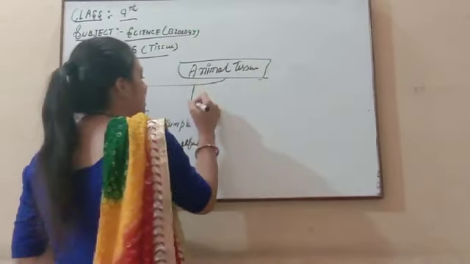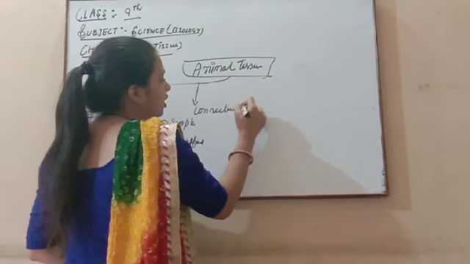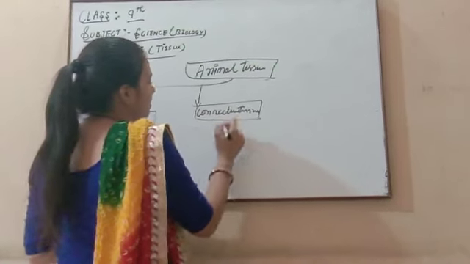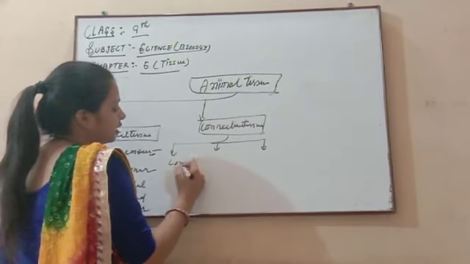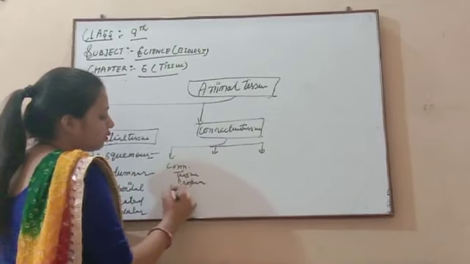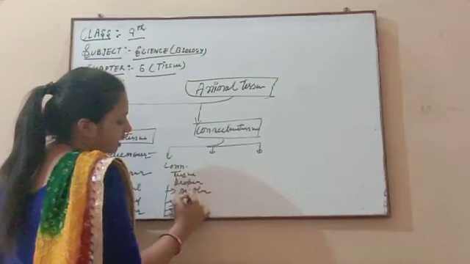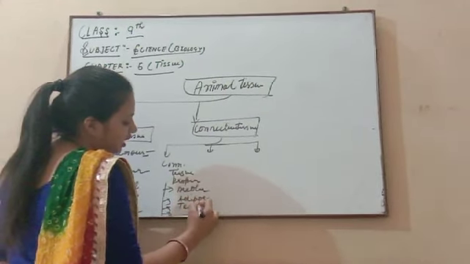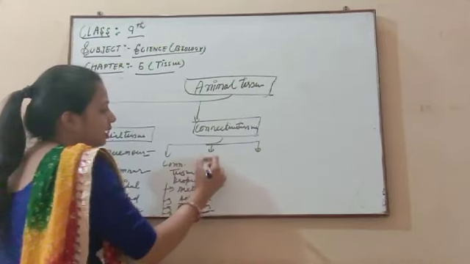Okay, and after that the second one is your connective tissue. Connective tissue is of three main types here. First one is your connective tissue proper. Here we discuss four main tissues: areolar, adipose, third one is your tendon, and fourth one is your ligament.